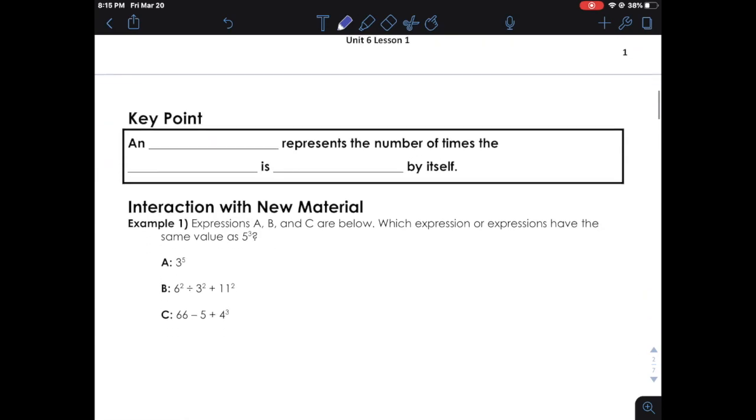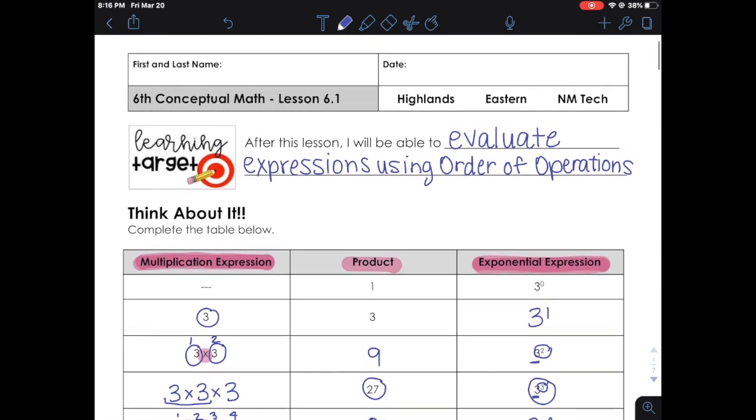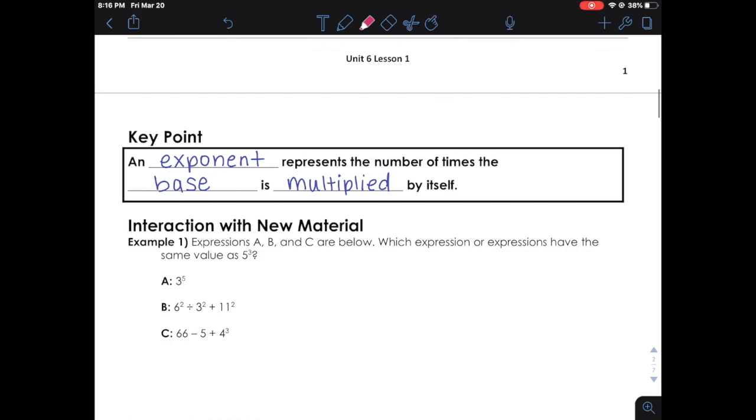Let's move on. Key point. A blank represents the number of times the blank is multiplied by itself. Can you figure it out? An exponent represents the number of times the base is multiplied by itself. So if you looked back at our learning target, we are going to be using the order of operations, but also we're going to be learning about exponents at the same time.